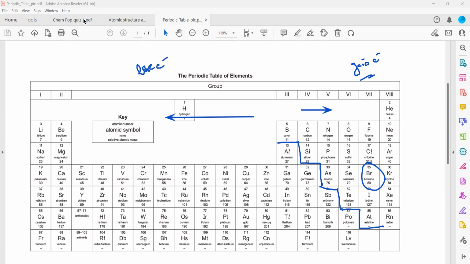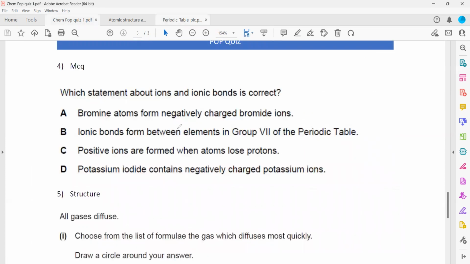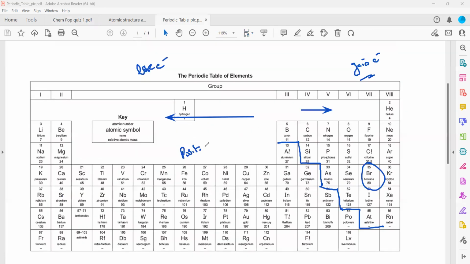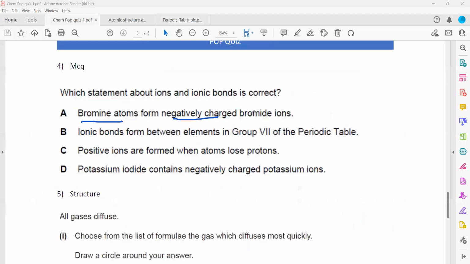So the first option says that bromine atoms form a negative ion, because non-metals will form a negative ion and metals will form positive ions. So all on this side will form a positive ion, on the right hand side they will form a negative ion. So when you check, bromine is a non-metal and forms a negative ion, bromide ion, that's true. So A is the right answer.